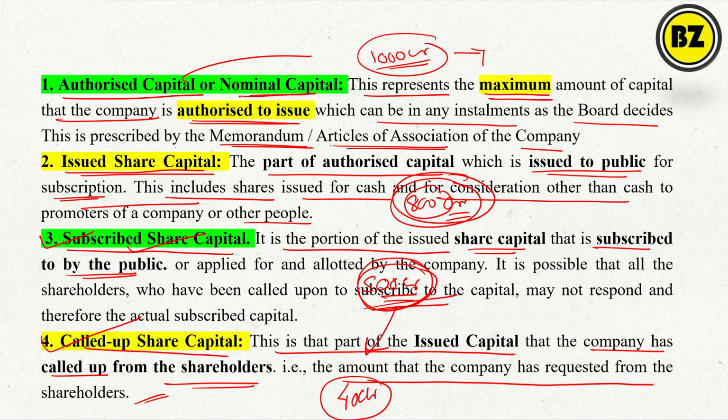This is the part of the issued capital that the company has called up from the shareholder, right? This is the called up share capital. So the name itself is indicating. What is authorized capital? How much you can authorize, how much you are able to raise. Issued means how much out of the authorized you can issue. Subscribed means how much people have subscribed, and called up means how much you are asking money for from the public.